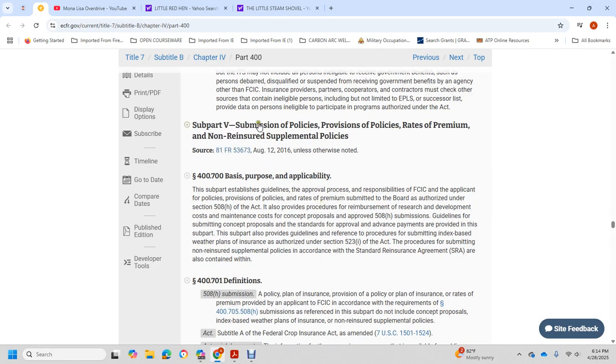Subpart Z: Submission, policy provisions, policy rate, premiums, and non-reinsured supplement policies.